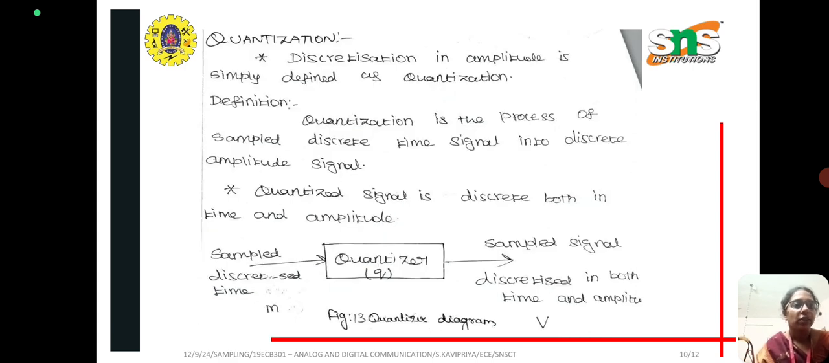And next is quantization. Discretization in amplitude is referred to as quantization. So quantization is a process of converting a sampled discrete time signal into a discrete amplitude signal. So the discrete time signal is converted to a discrete amplitude signal by using a process called quantization. So the quantized signal is discrete in both time and amplitude. The input to the quantizer is a sampled discrete signal, whereas the output of the quantizer is a sampled signal which is discretized in both time and amplitude.